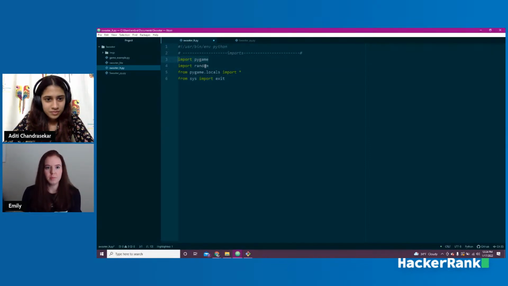We're going to use Pygame, right? This is the package we're using. Random is what we're going to use to randomize when things come out from the other side of the screen. It wouldn't be fun if they all came out in the same locations every time. We're just importing more things from Pygame. And from the sys package, we're importing exit. That's what's going to allow us, whenever we hit the X in the window, to close everything down completely, and we won't have any artifacts running in the background.